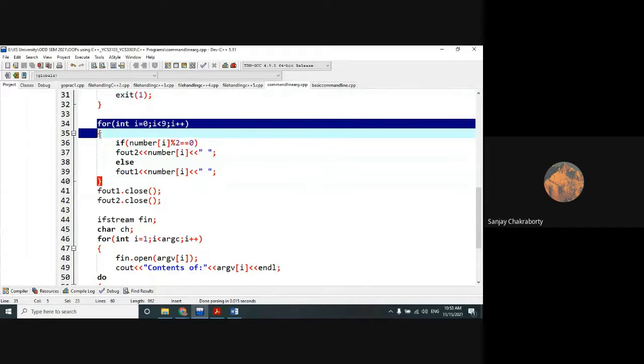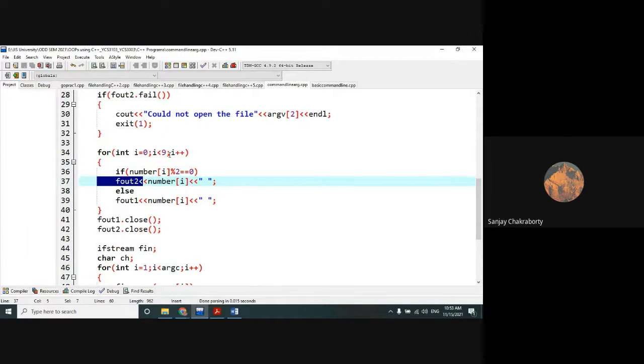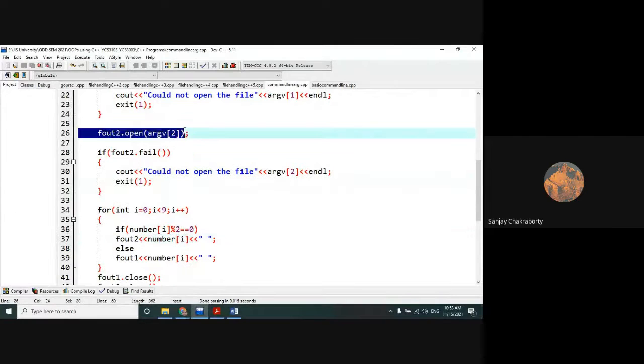Now this is the main thing. I have written a for loop that runs from 0 to 9 over all the numbers and checks whether each individual number of this array is divisible by 2 or not. If it is divisible by 2, that means it returns remainder 0, it will be written into which file? fout2. Why fout2? Because within fout2, which file has been stored?